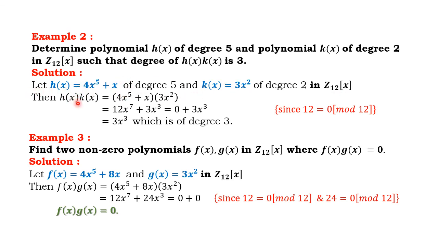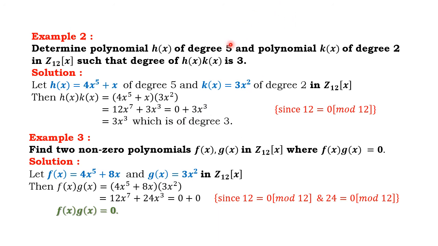Now the multiplication is (4x⁵ + x)·3x², which is 4·3 = 12, so 12x⁷, plus x·3x², which is 3x³. Here 12 is 0 mod 12. 12 divided by 12, the remainder is 0. So 12 becomes 0, and it is equal to 3x³, which is of degree 3.